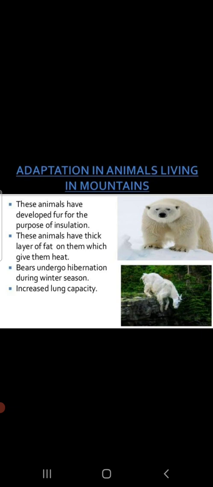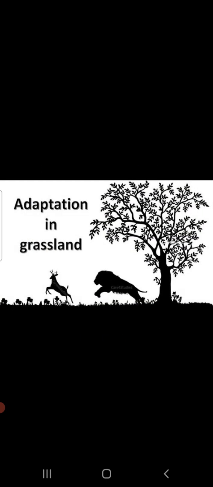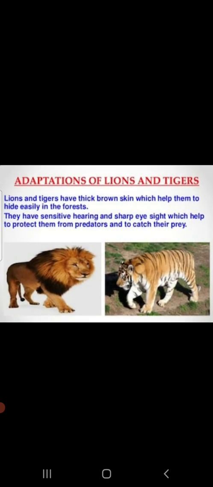The next habitat that we have is grassland and forest. So we will talk about the adaptations in grassland. In a grassland, mainly grasses are found. A few shrubs and trees are also seen. Grasslands have hot, dry summers with low water availability. A large number of animals are found in these forests. Lion and deer are two animals which are found in both grasslands and forests.